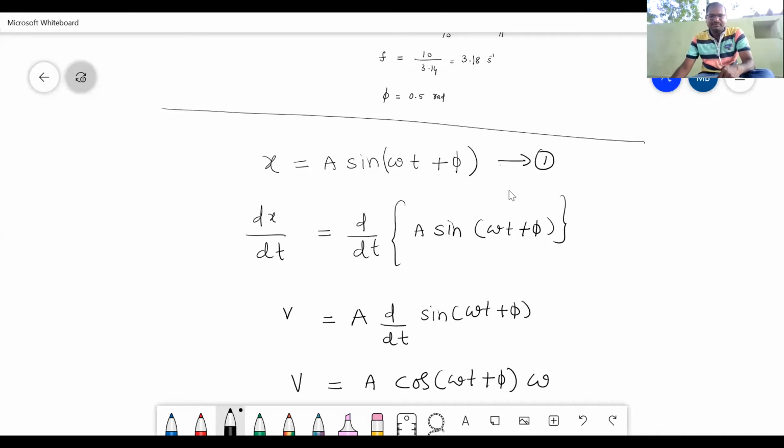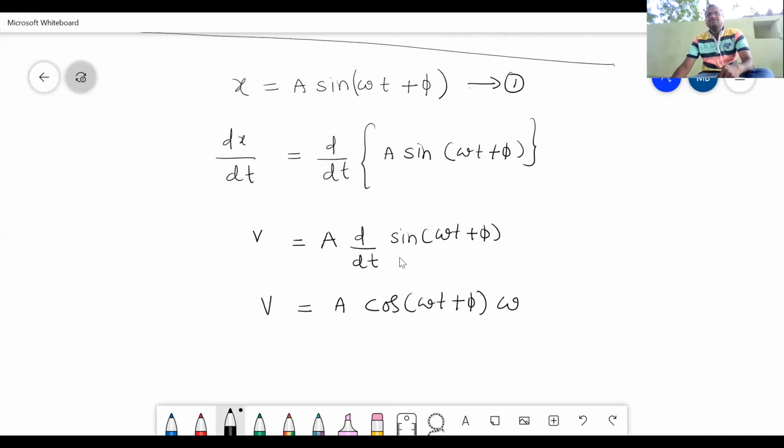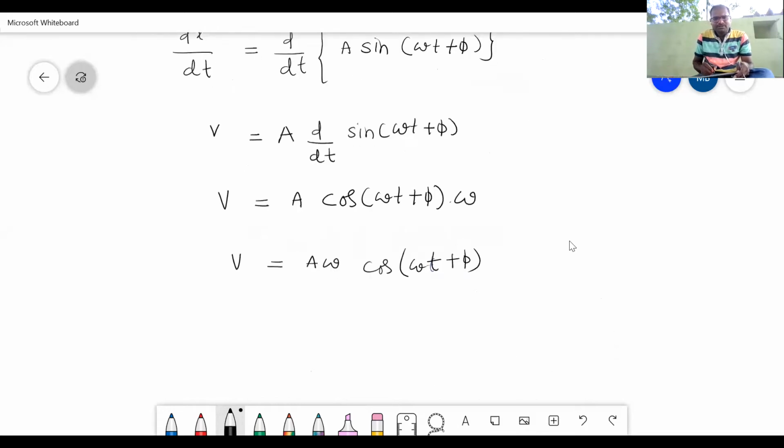So your velocity equation v will become a omega cos of omega t plus phi. Just remember this equation. I'll come back to this equation again.